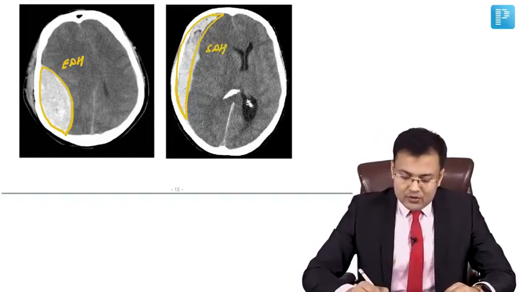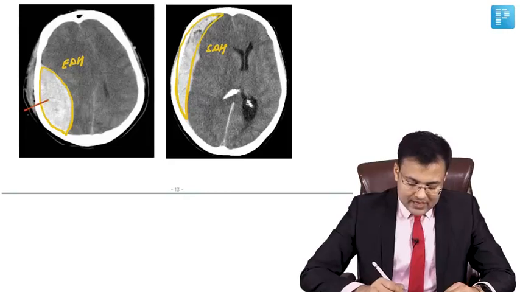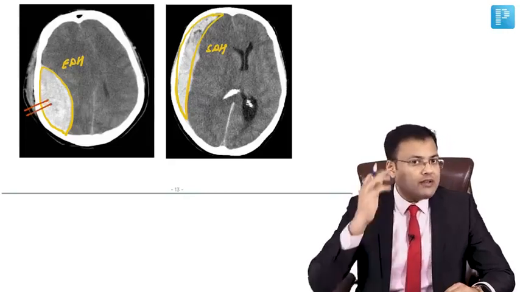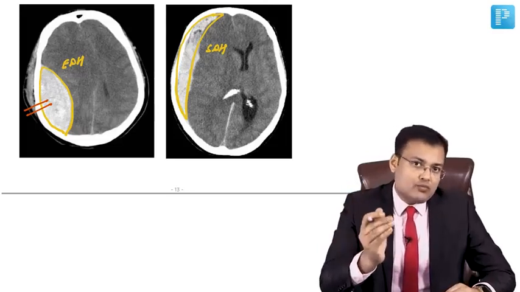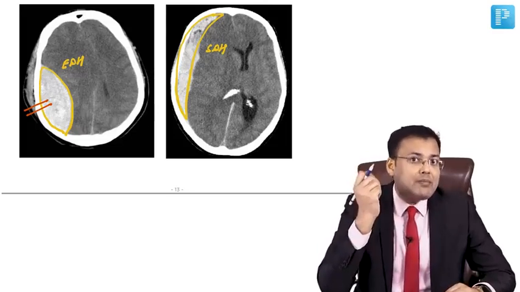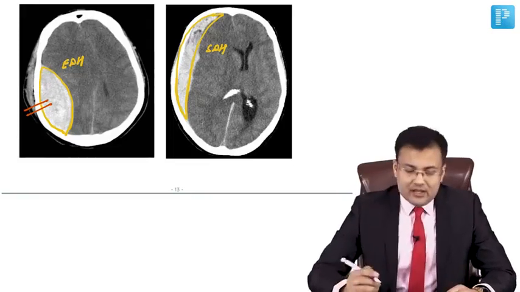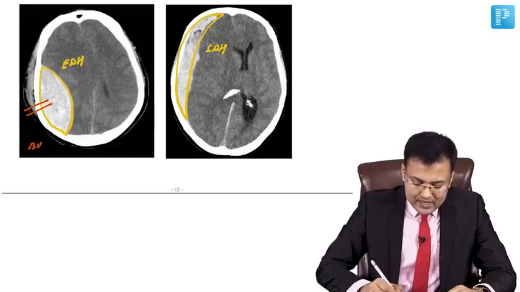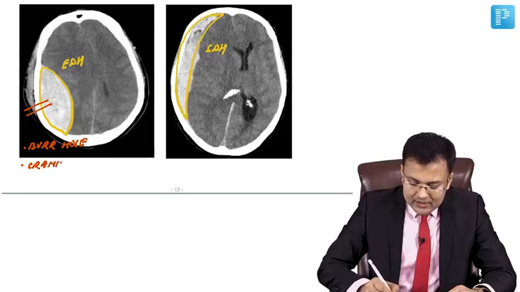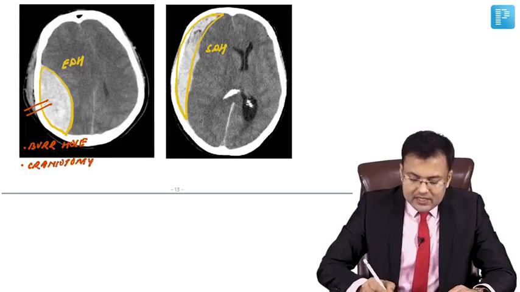Okay, how are we going to treat it? We have to drain it. There are two options. Either we drain it by burr hole, so if there is a small EDH or small SDH, it can be drained by burr hole, and if it's large, it can be drained by craniotomy. Same for SDH also.